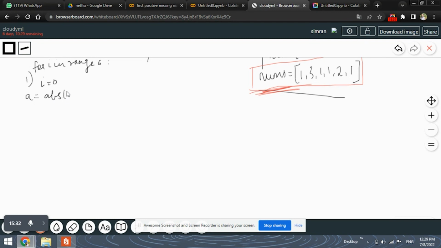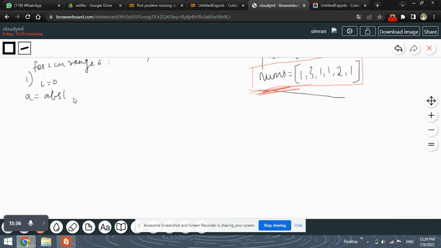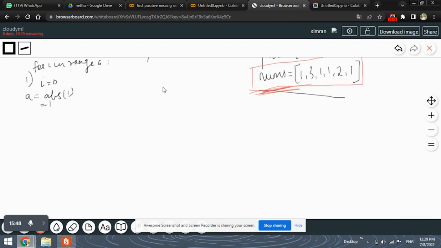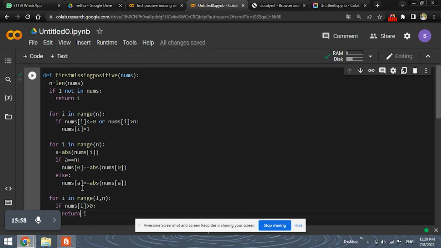We need to find A, the absolute of nums of I. Nums of 0 is nothing but 1, and the absolute of 1 will be 1. Next, we need to check if A is equal to N. A here is 1, but 1 is not equal to 6. So the if condition will not be satisfied, and we will go to the else condition.